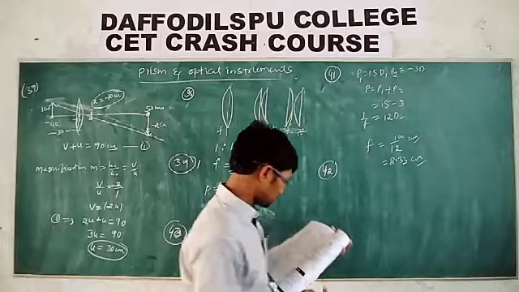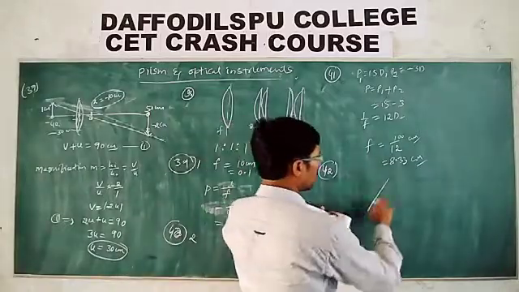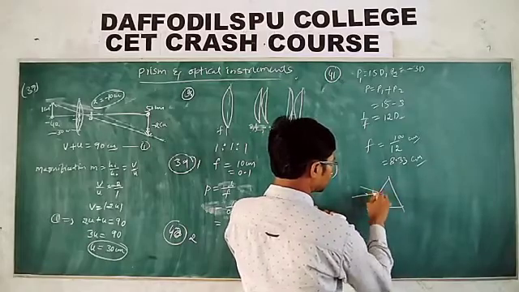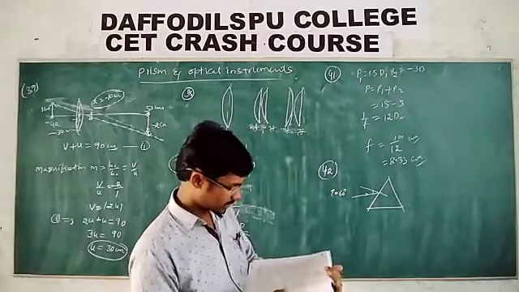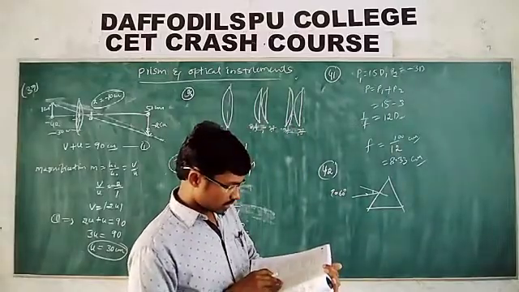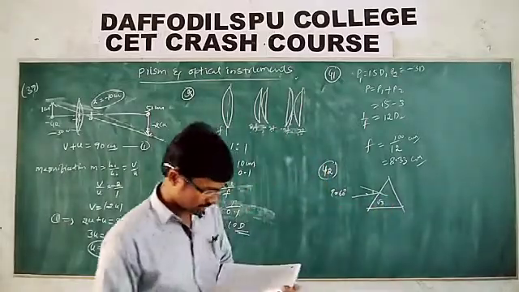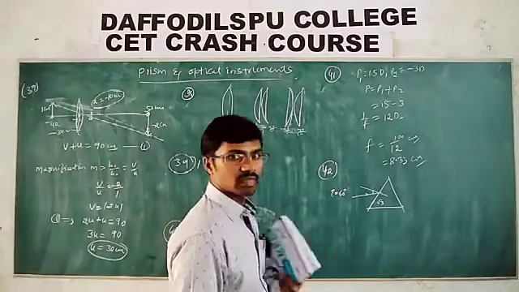What is the second one? A ray of light is incident at 60 degrees on one face of the prism. Angle of incidence I is equal to 60 degrees, and refractive index is √3. The angle of emergence is? Tell me.